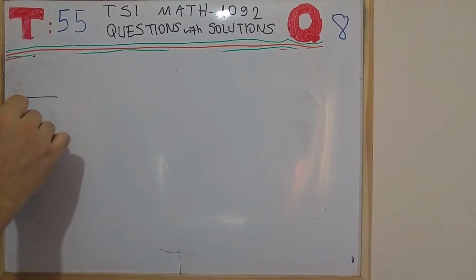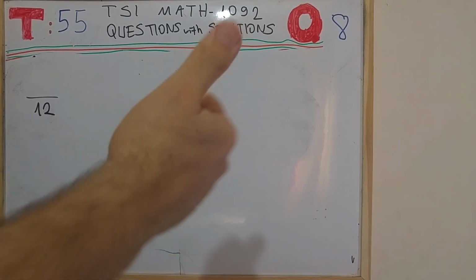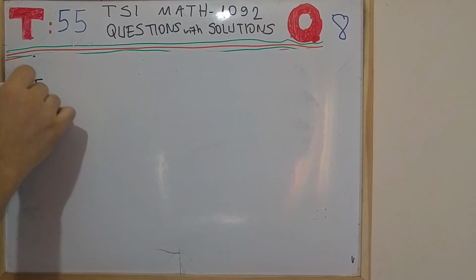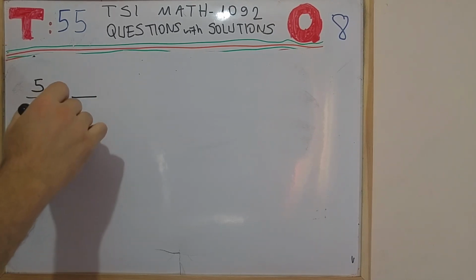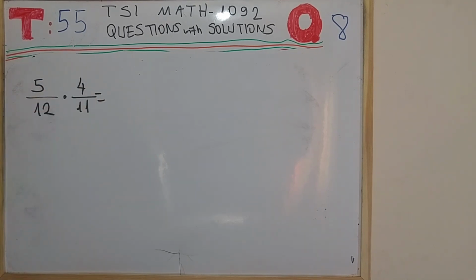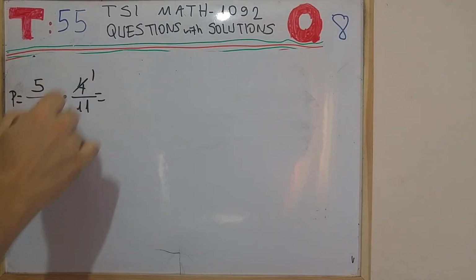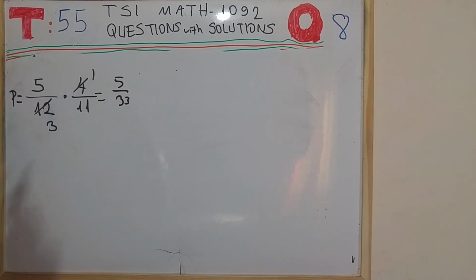There are 12 marbles. And how many of them are prime numbers? Let's count. We have 2, 3, 5, 7 and 11 as prime numbers. So this probability would be 5 over 12 for the first ball. And for the second ball, there are 11 balls left now, of which only 4 are prime. Therefore, this probability here is equal to 5 times 4 over 12 times 11. When I simplify, this is going to be 1, this is going to be 3, which is going to be equal to 5 over 33.